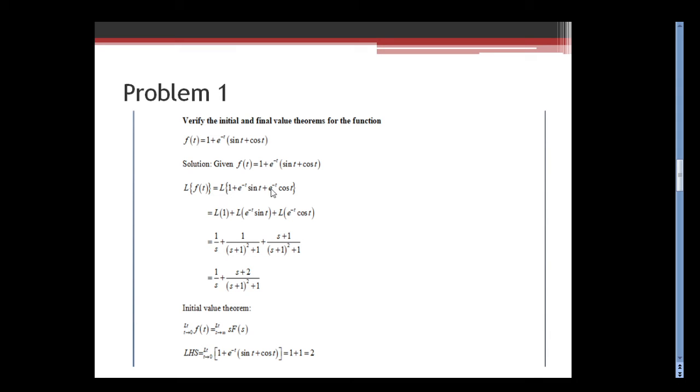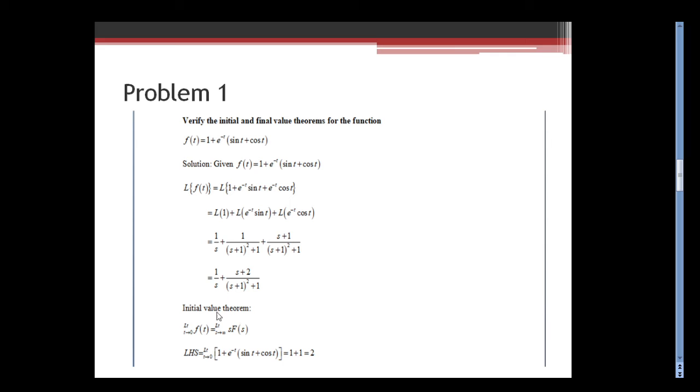So here the function can be split into three parts: L of 1, L of e power minus t into sin t, L of e power minus t into cos t. Now what is L of 1, which is 1 by s, and L of e power minus t sin t can be written as 1 by (s plus 1) whole square plus 1, and L of e power minus t into cos t is (s plus 1) divided by (s plus 1) whole square plus 1. Now taking LCM for these two terms, we will get (s plus 2) by (s plus 1) whole square plus 1. Now this is our function L of f of t.